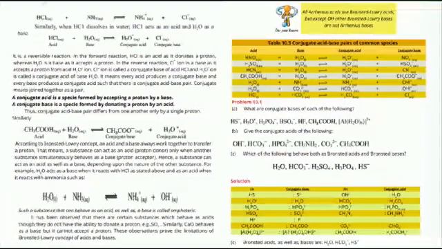More example: acetic acid and water. Acetic acid is an acid and H2O is a base. CH3COOH can donate a proton. Then CH3COO negative forms. When an acid donates a proton, the newly formed substance is known as conjugate base. H2O is a base. When it accepts a proton, H3O positive is formed. When a base accepts a proton, the newly formed substance is known as conjugate acid.